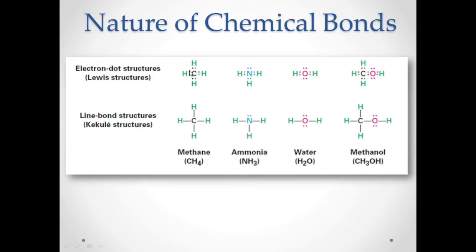So how many total electrons are already here? We have 2, 4, 6, 8. So there are already 8 electrons, and it follows the octet rule. Then this is now a stable compound, lower in energy. That means carbon can bind to 4 hydrogens, because it follows the octet rule.